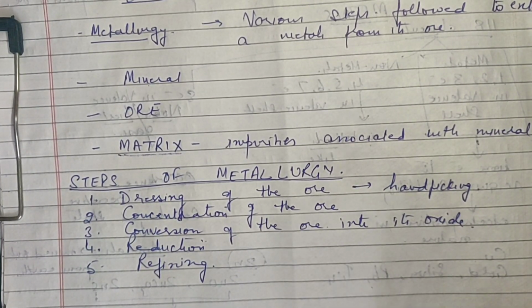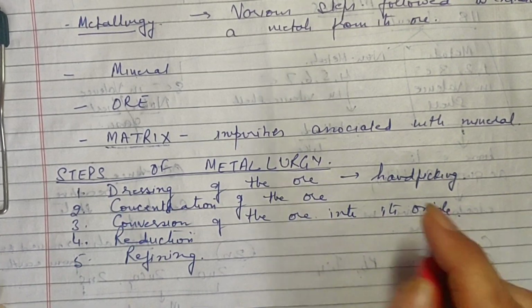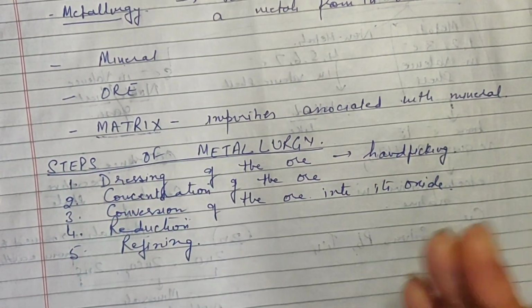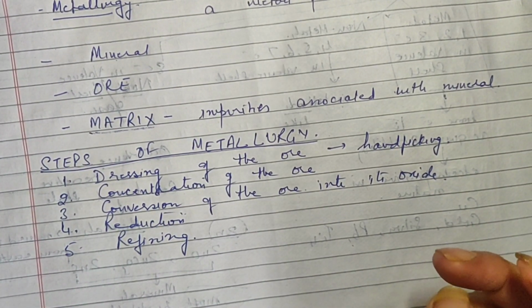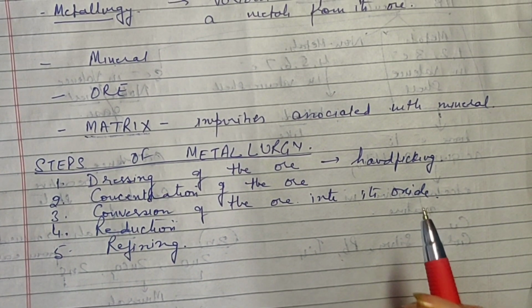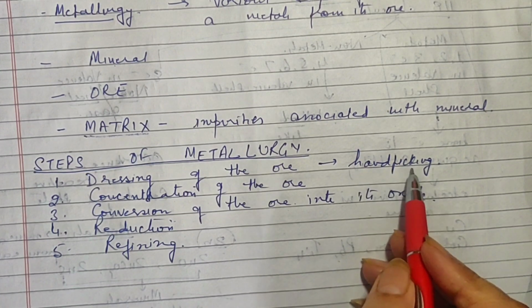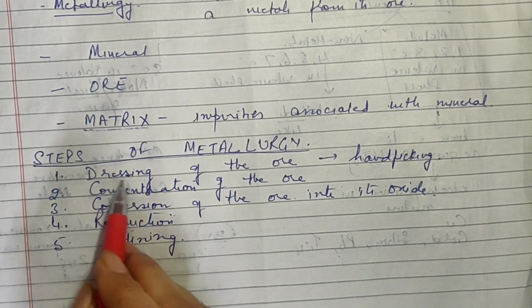So there is no chemical procedure required for the dressing. When you take it out from the earth, if there are some dried up branches or twigs or leaves or some stones, anything which is not ore, it gets picked up and thrown out with the hands only. So this process is known as hand picking. This is collectively referred to as dressing of the ore.